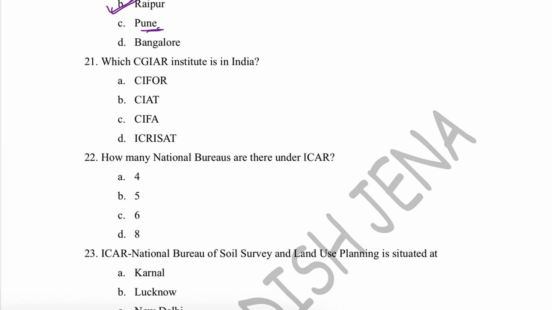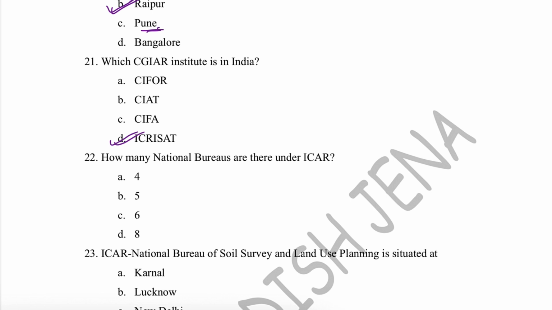This is an international institute. Okay, there is no role of ICAR or governance of the Government of India on that institute particularly. So the right answer is ICRISAT. ICRISAT is present in Hyderabad. So basically this is one CGIAR institute.